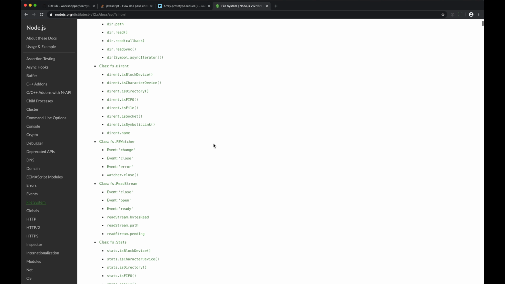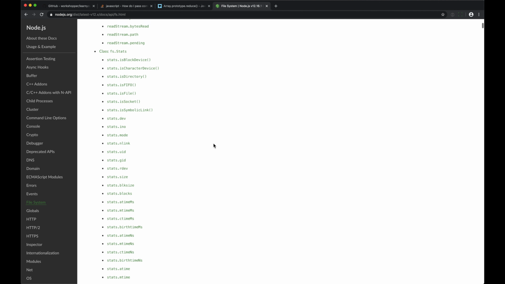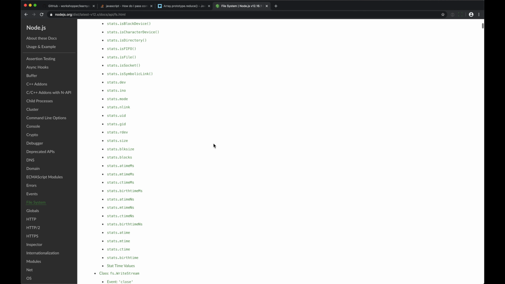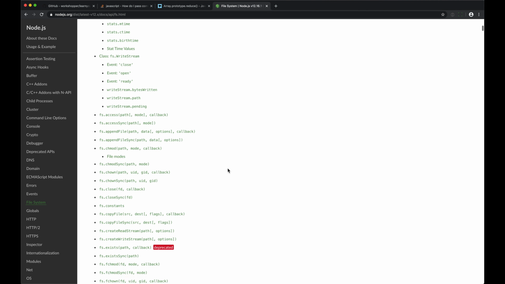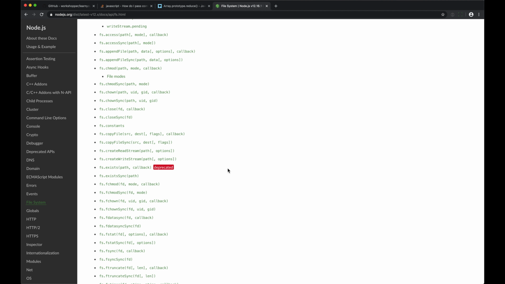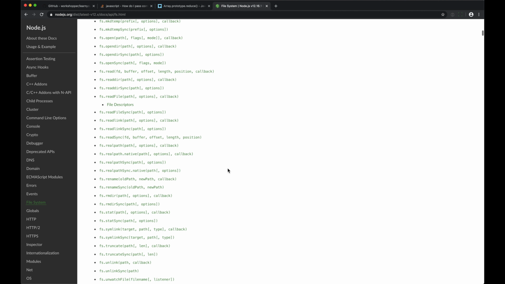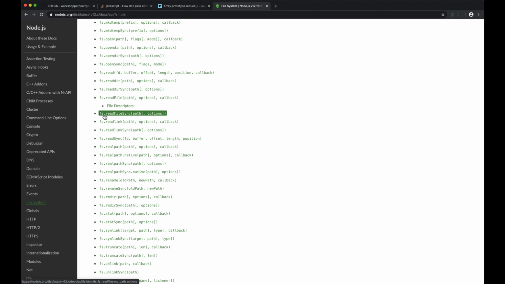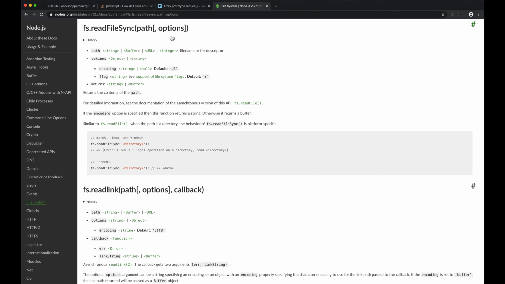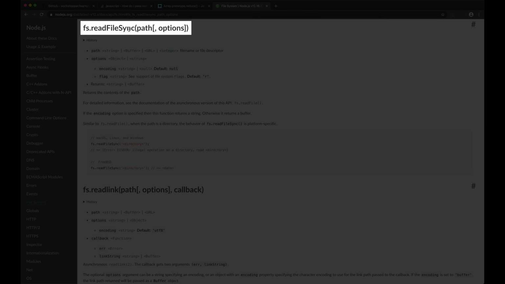These are all of the methods and various classes that are provided by this module. And I know it said we would need to use readFileSync, so let's find that one. That one's here. And here's the documentation on that function. We call it this way, fs.readFileSync.